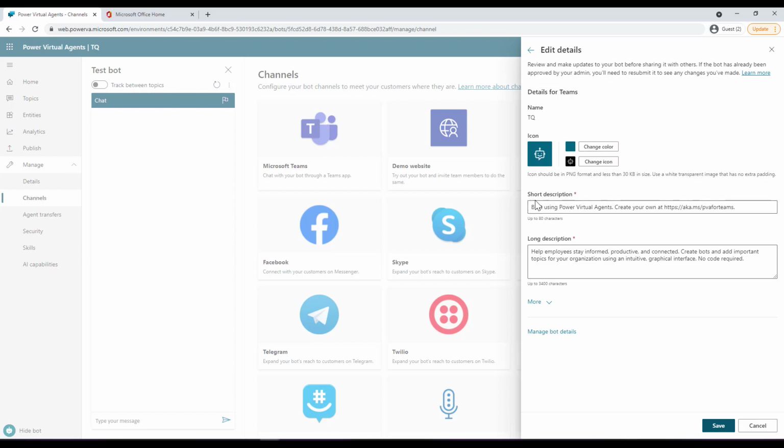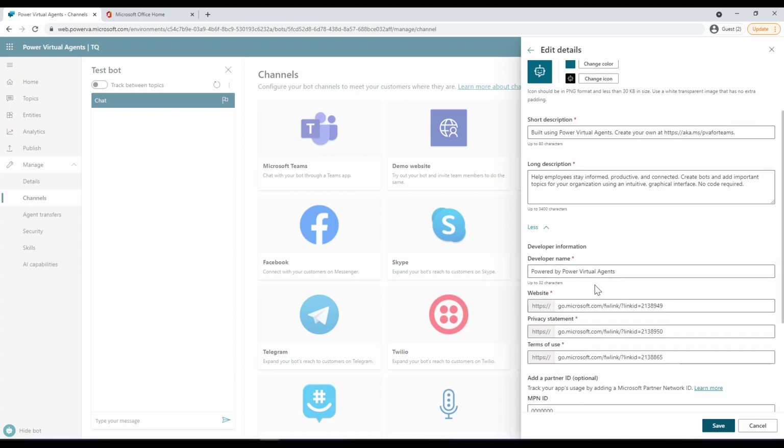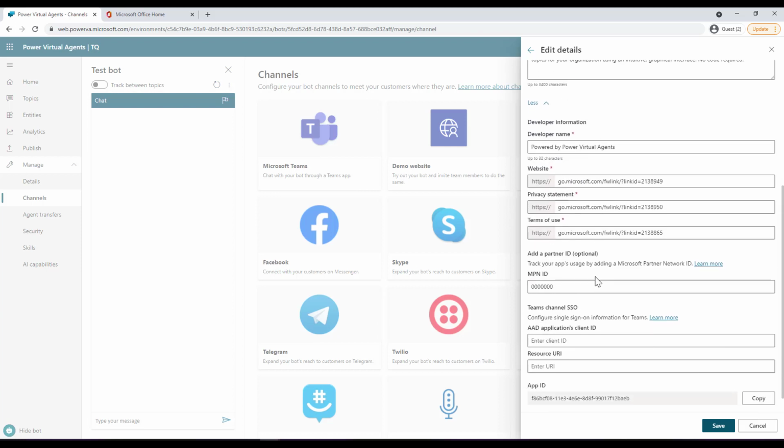If you want, you can also provide a short description, let's say hotel booking, and also a long description over here. You can also click on more options, and you can specify the developer's name, the website, privacy statement, terms of use, and then click on save. All right, now your app ID is automatically generated and it's provided over here. You can use this app ID as well.